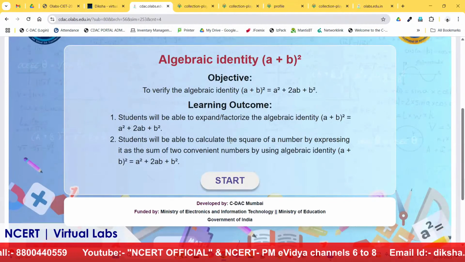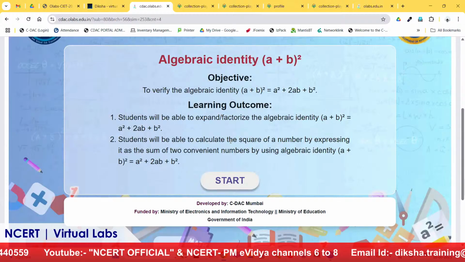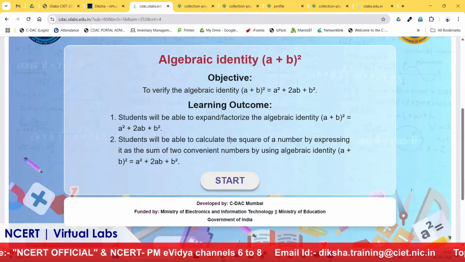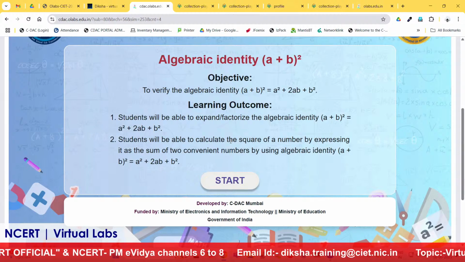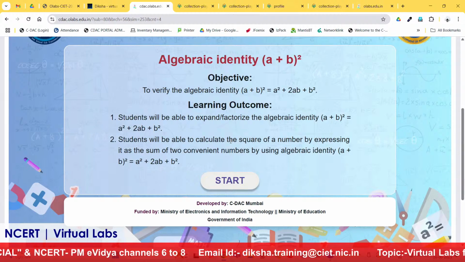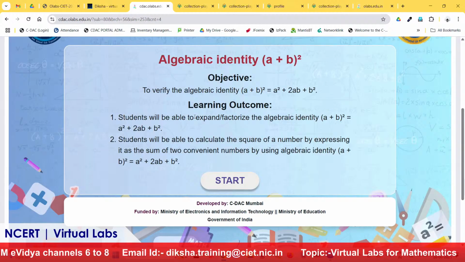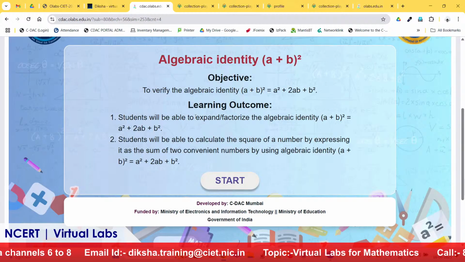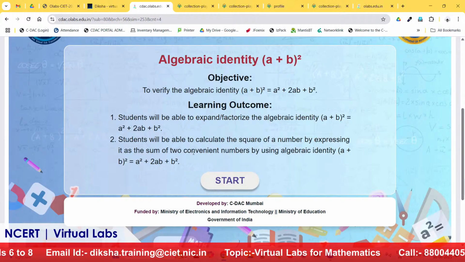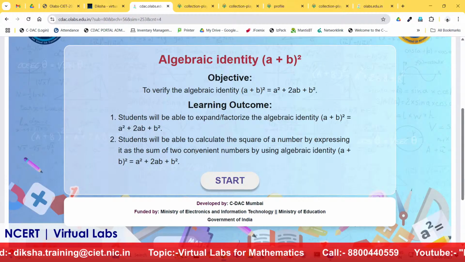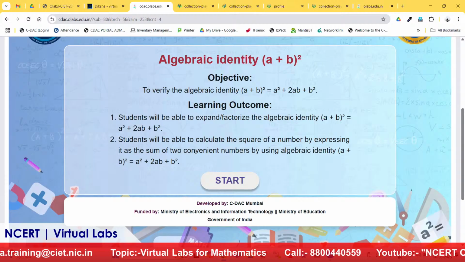So this is the lab which is covered in class 8, which is an algebraic identity A plus B whole square. Now the objective says that we have to verify that A plus B whole square is equal to A square plus 2AB plus B square. These are the two LOs, learning outcomes: that the student will be able to expand and factorize the algebraic identity A plus B whole square, and also will be able to calculate squares of a number by expressing it as a sum of two convenient numbers using this identity.